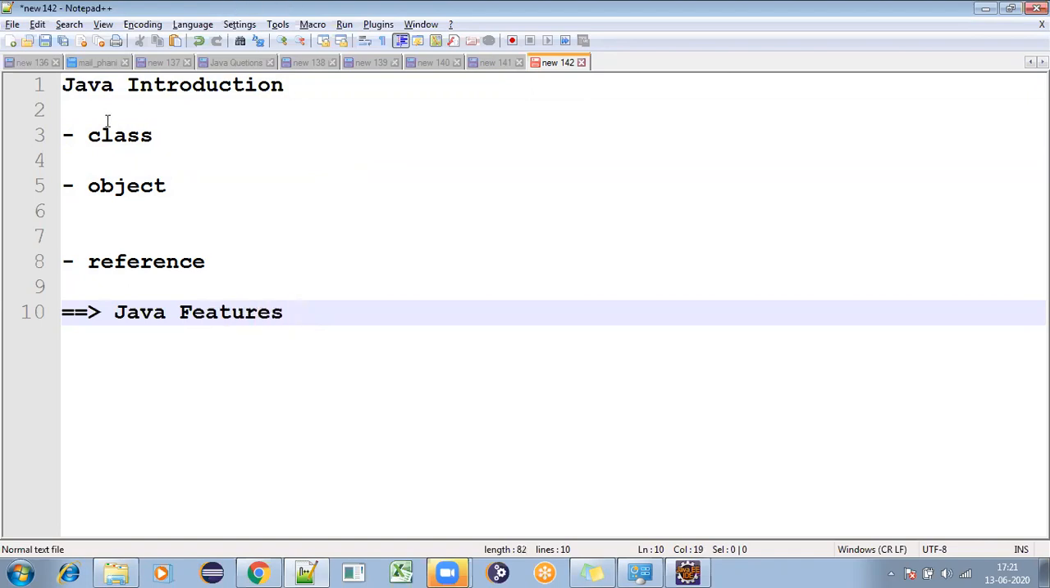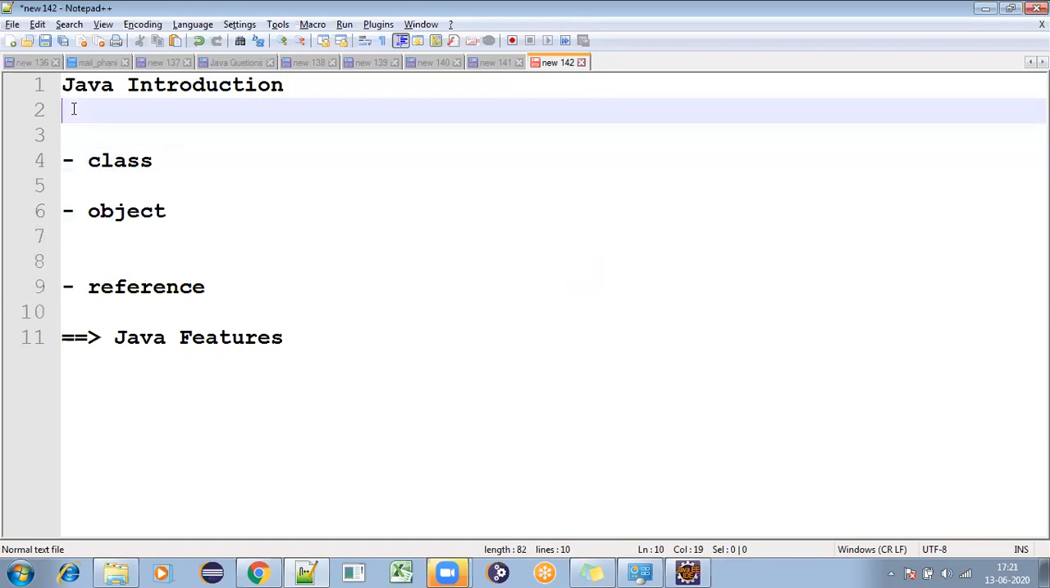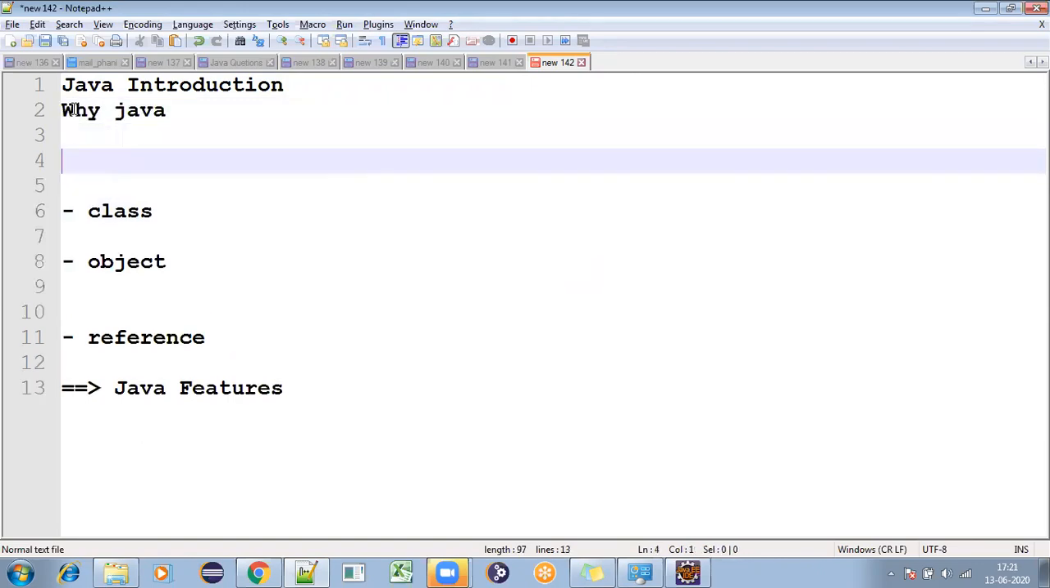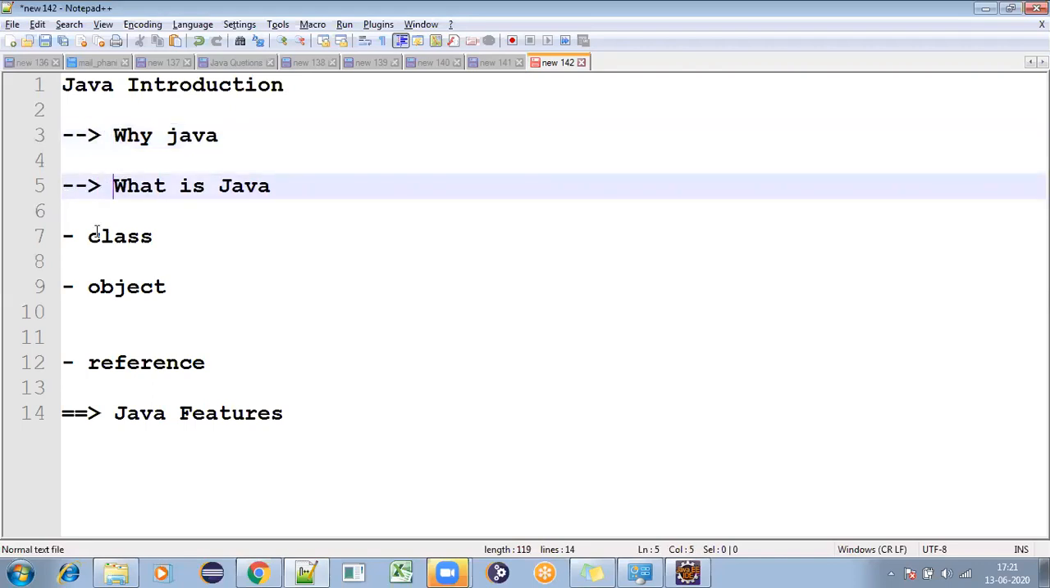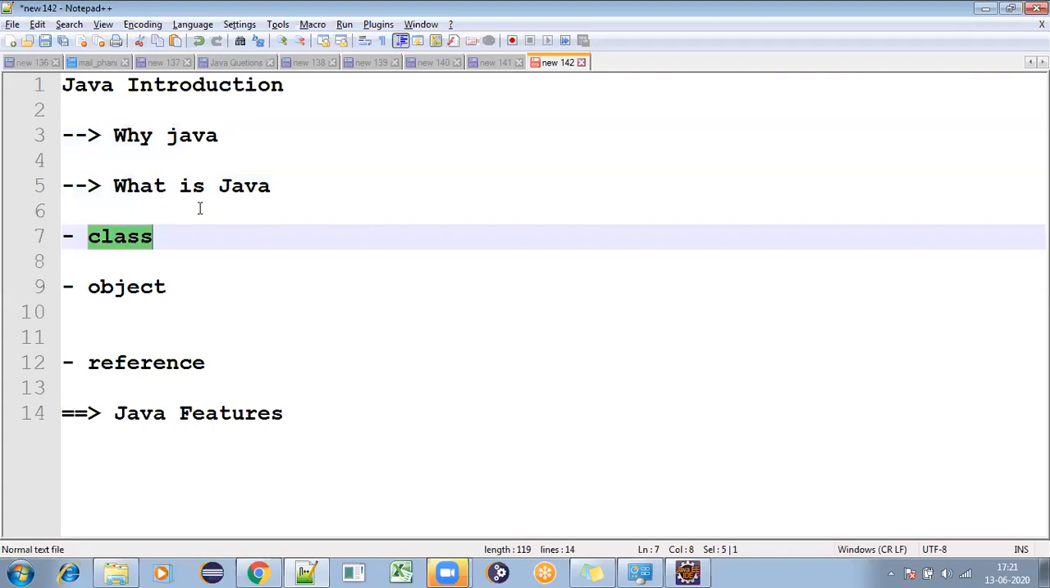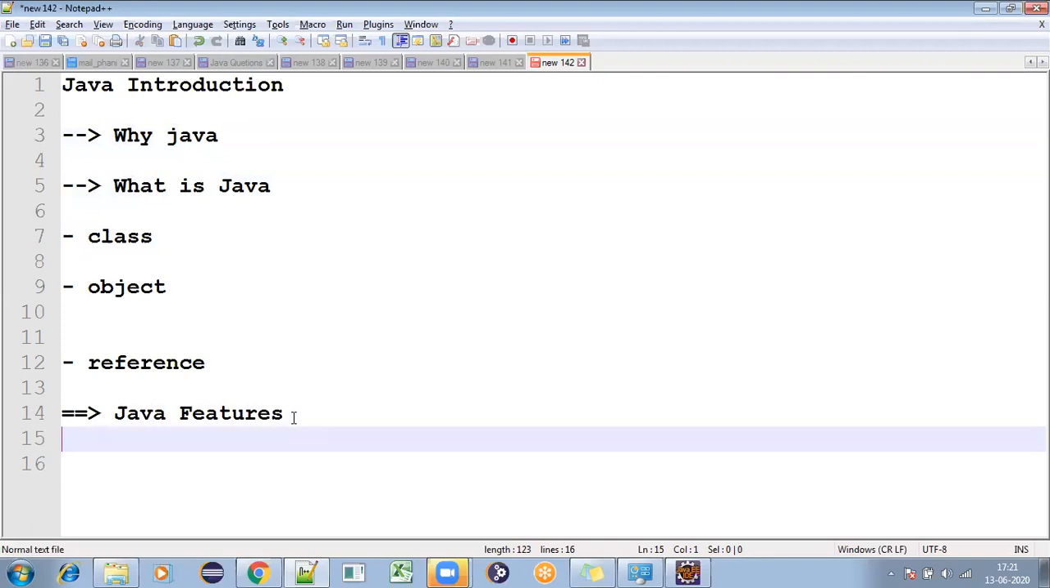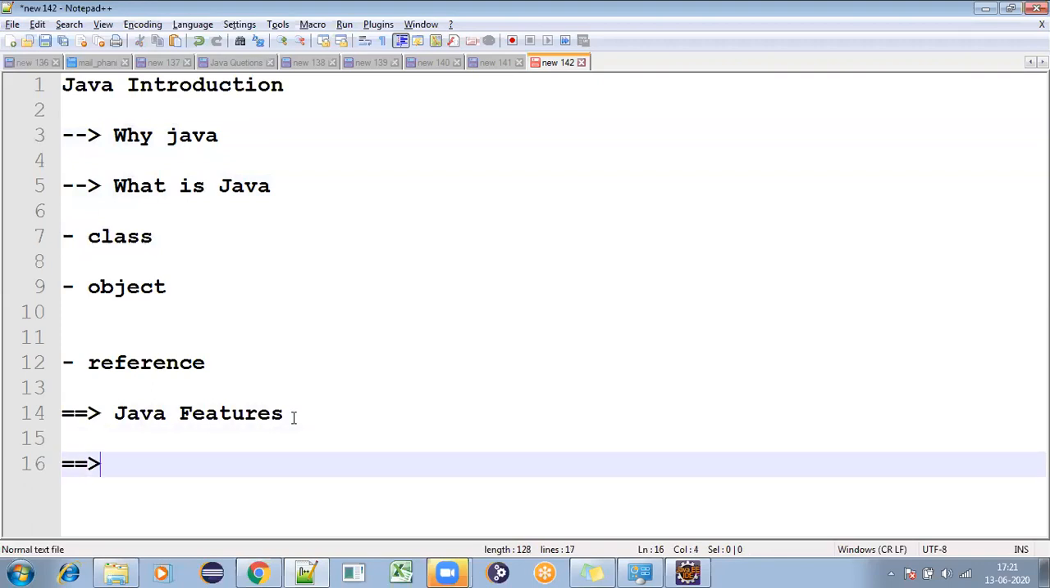And before going to discuss all these things, we need to discuss why we are learning Java. So that means why Java and what is Java. Okay. So in the introduction, I'll be covering why we are going to learn Java and what exactly Java is. And if you want to learn Java, you need some things. So those things are nothing but class, object, reference, and some features. And we'll discuss some terminologies, Java terminologies we can say.